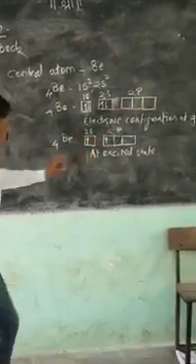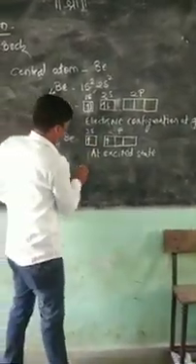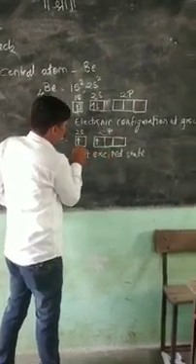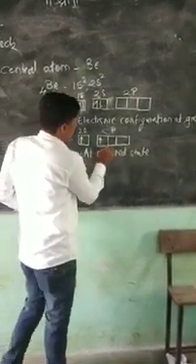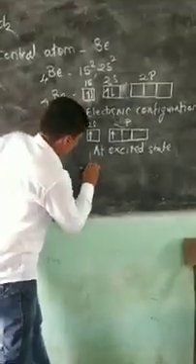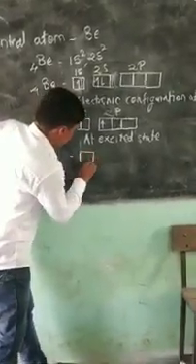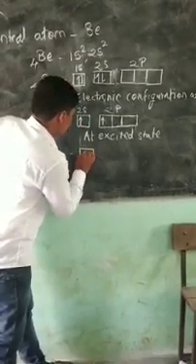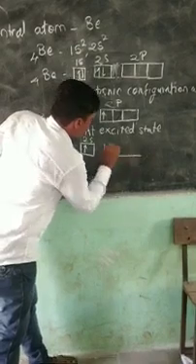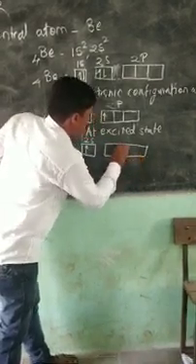So this type of structure is there. Then comes the concept of hybridization. The 2s orbital and the 2p orbital are mixed. Which hybridization takes place? The sp hybridization.